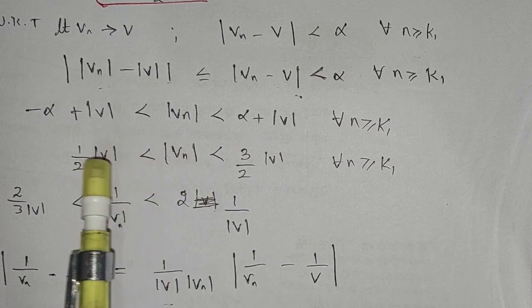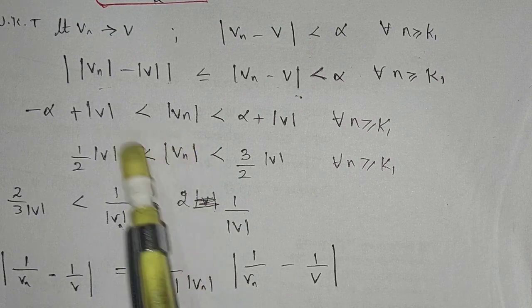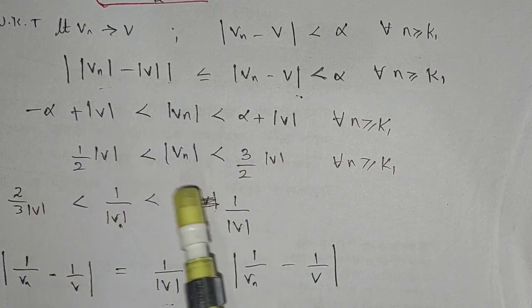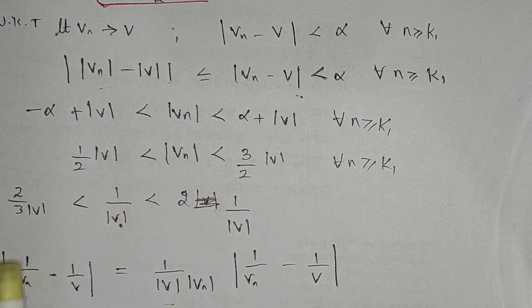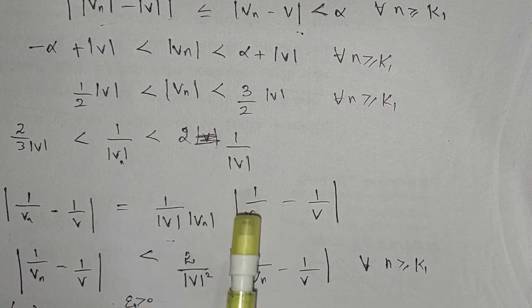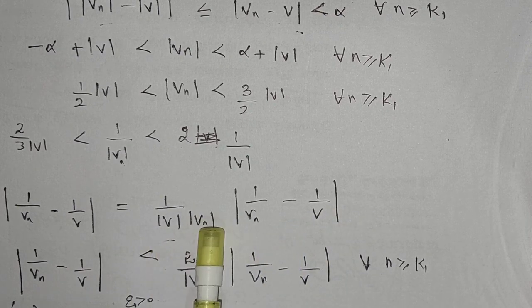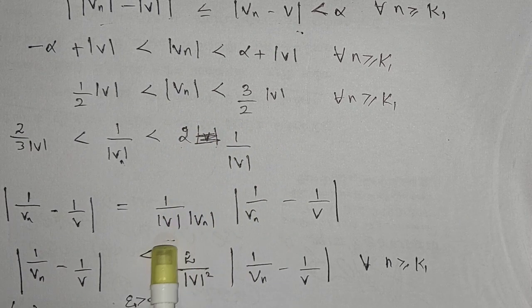So I take the reciprocal, and the inequality changes: 1 by mod vn is less than 2 by mod v. This is what we require, because 1 by vn converges to 1 by v means mod of 1 by vn minus 1 by v is less than epsilon. That is what we need. So 1 by vn minus 1 by v, if I take the LCM, is this, and hence 1 by mod vn can be replaced by 2 by mod v. If I put 2 by mod v, this is what comes.